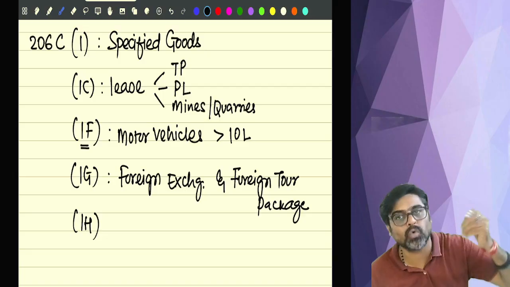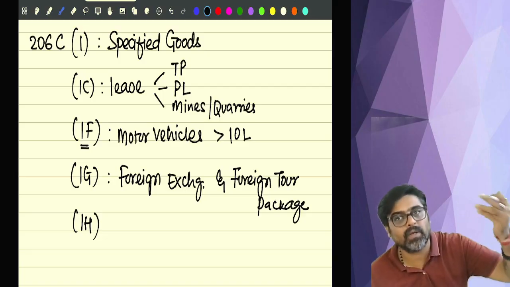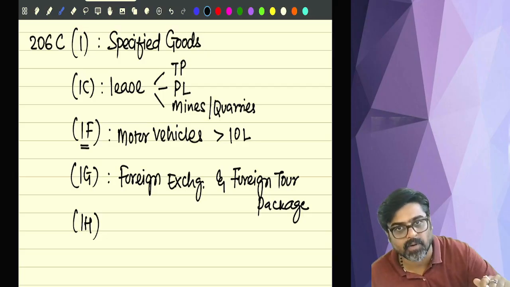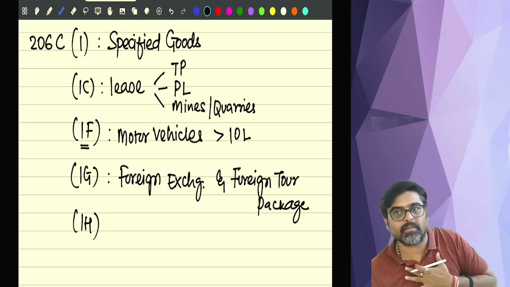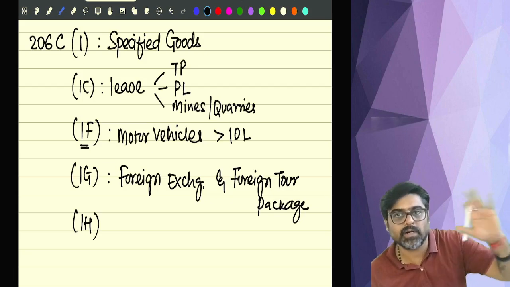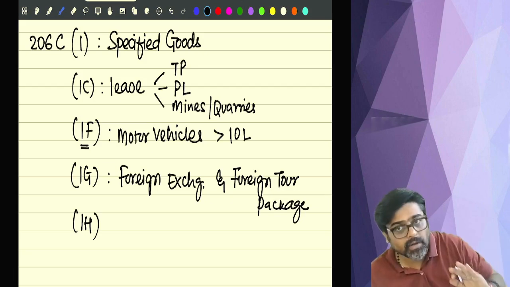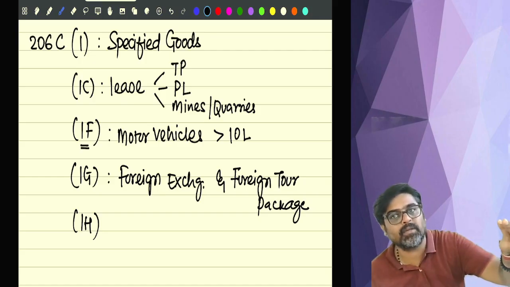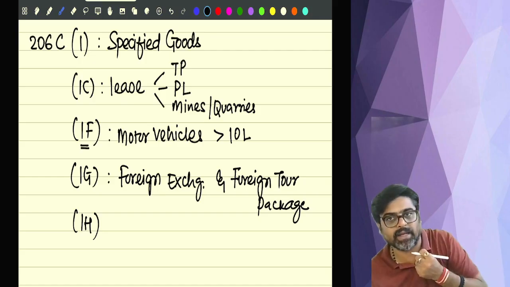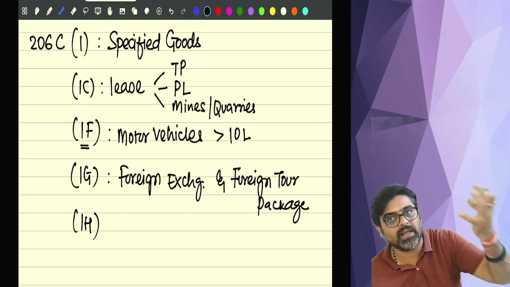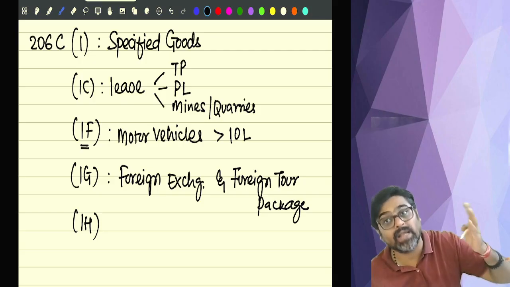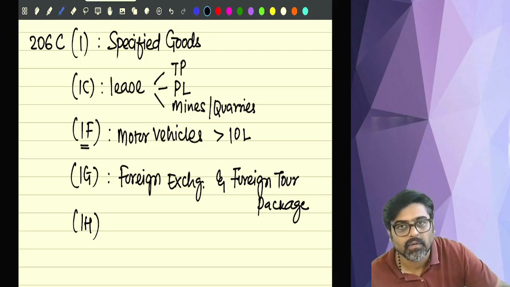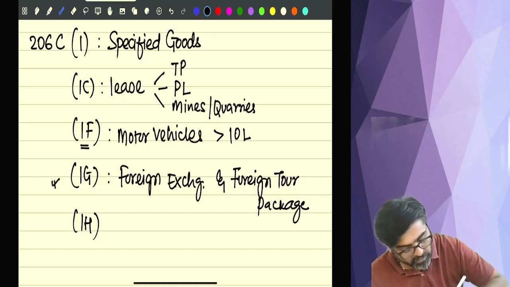If I am a foreign tour operator, people will come to buy foreign tour packages from me. So I am a seller, selling foreign tour packages. Whatever foreign tour package I sell, I will collect the money for it. But along with that, I will also collect TCS. Understanding? That is given in 1G.